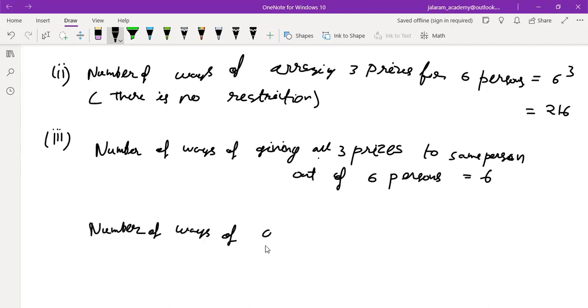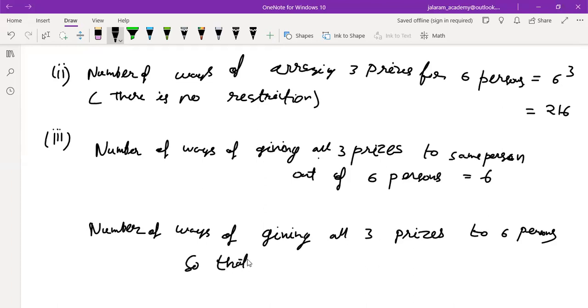The number of ways of giving all the 3 prizes to 6 persons so that no one receives all the 3 prizes.